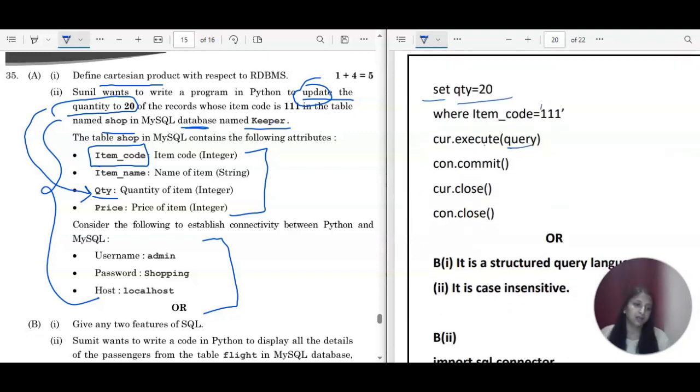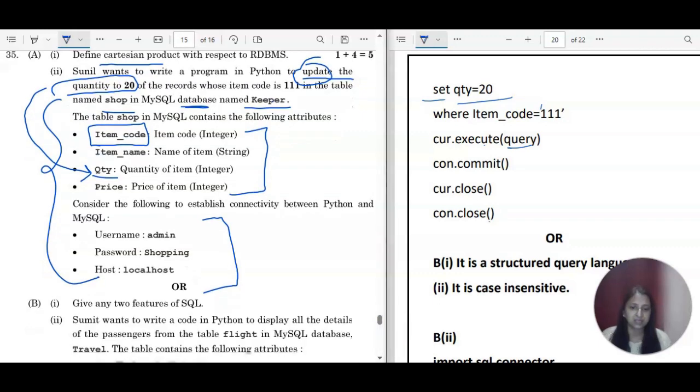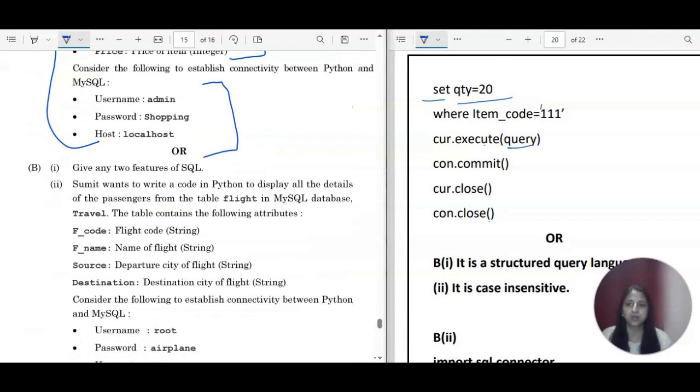Okay, and then you have to commit it because you are updating it, so you need to do the commit. Okay, that is compulsory for this. So con.commit, and then you will close the cursor object and the connection object. So well, this is something very easy because this is common in all the papers.